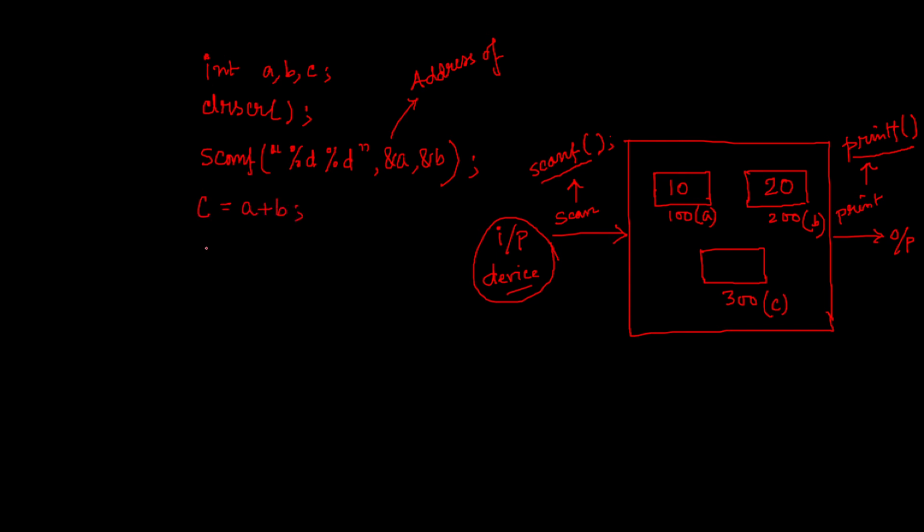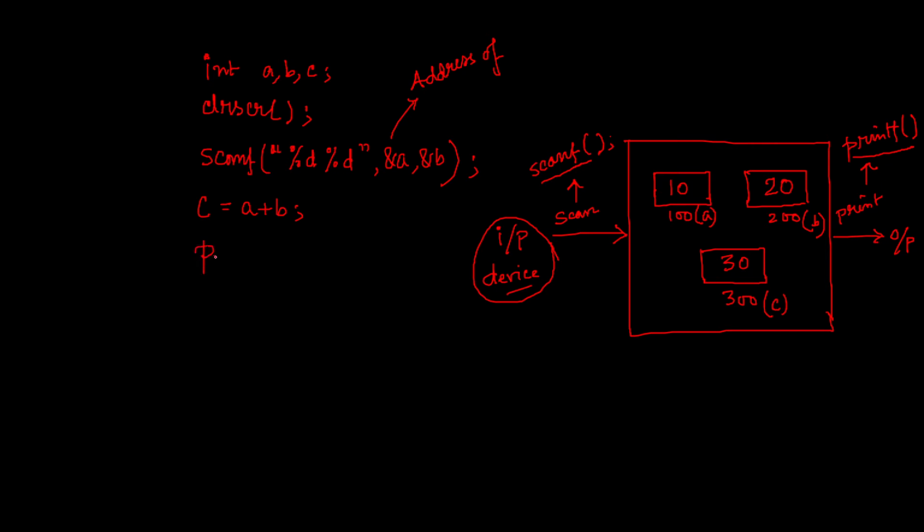And then you want to write the result, and when this particular instruction gets executed, what will happen? This 10 and 20 will be computed in the ALU. We have already seen that. We know that we have an ALU to do this. So ALU will do this addition, and the result will get stored in the memory location according to this instruction. So that means here 30 will get stored, and now I have to print it through this printf statement. So how can we do this?